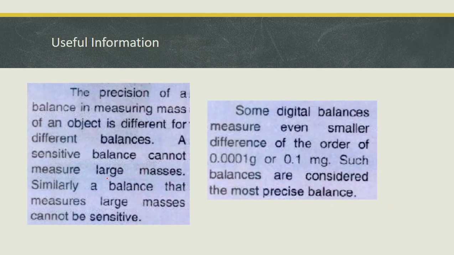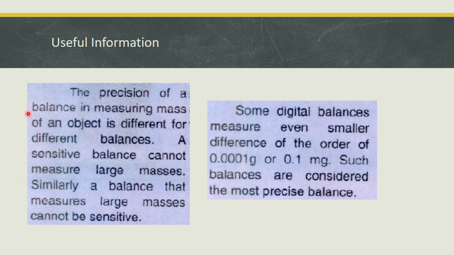There is useful information you must know, that the precision of a mass measuring instrument is different for different balances. A sensitive balance cannot measure large masses. Similarly, a balance that can measure large masses cannot be sensitive.